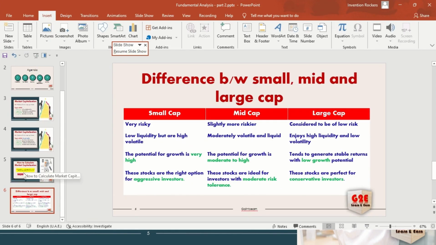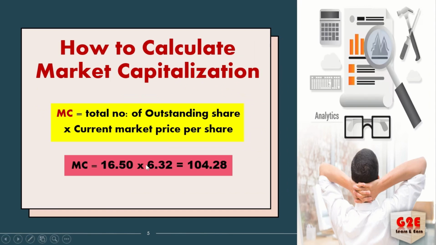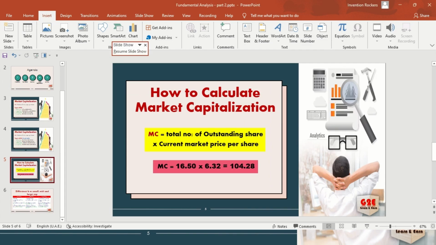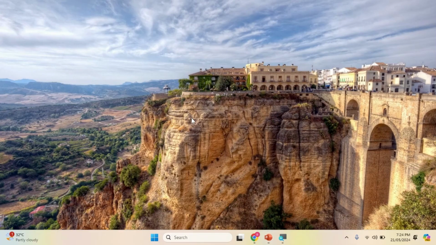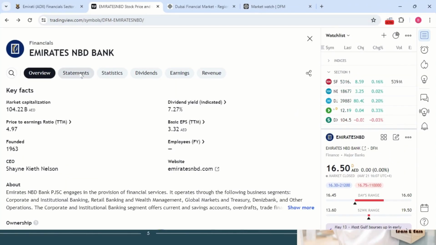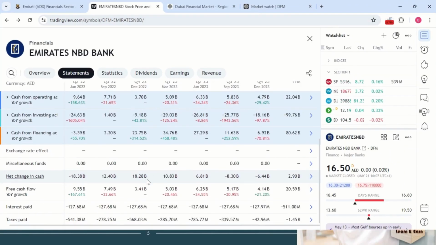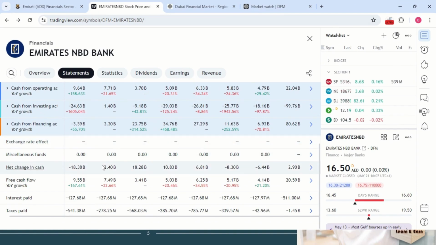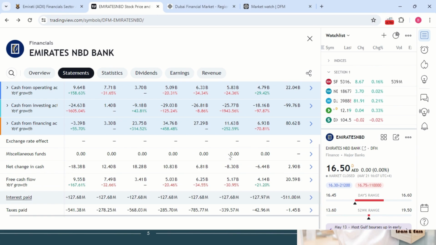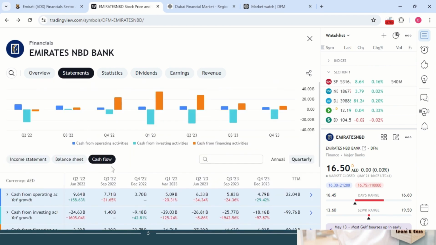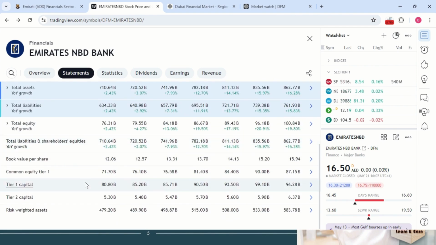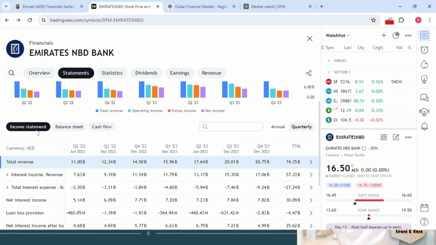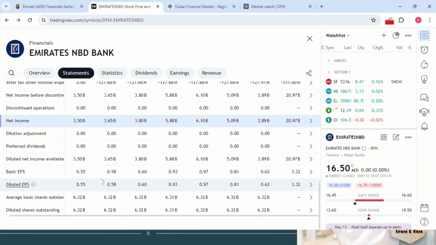So what's the formula I told you? Total number of outstanding shares. So where can we get the outstanding shares? We can get it from here. Go to statement. From the bottom you can come here. The statement we will discuss in the next video. Right now we are focusing only on market capitalization, that's the reason I am not explaining it over here, but sure I will explain this. Under this, you can go to the balance sheet, and under the income statement, you can click on income statement.